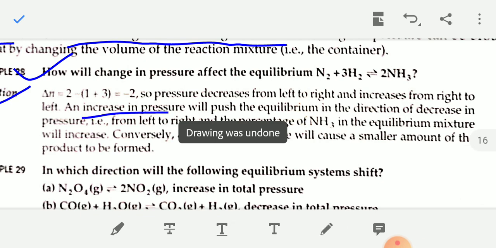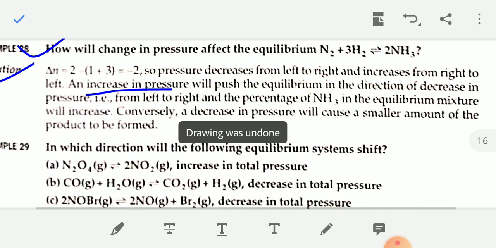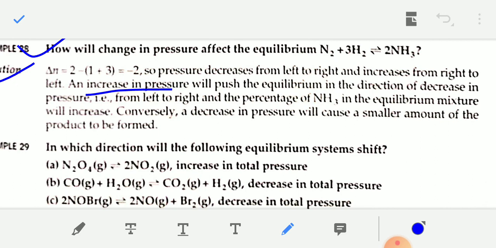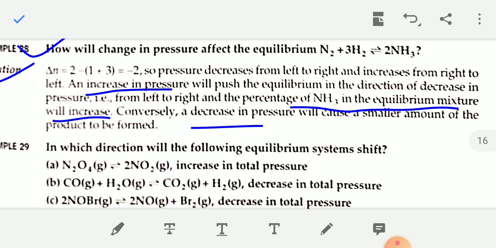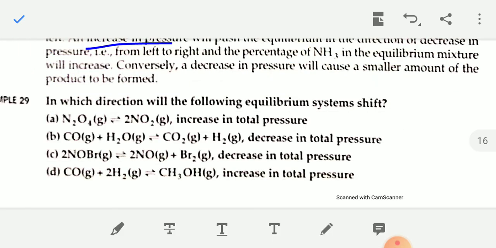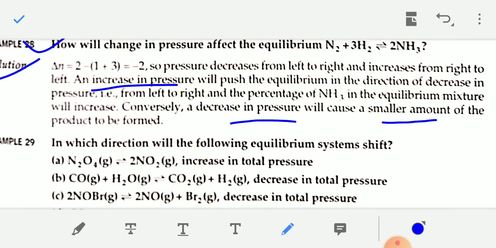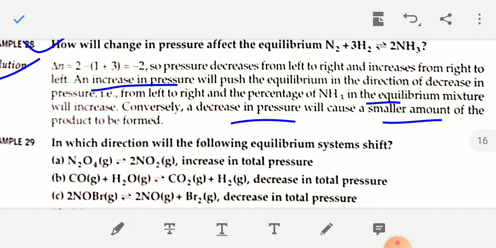in the equilibrium mixture will be increased, because the forward reaction occurs to a larger extent on increasing pressure. Conversely, if you decrease pressure, the backward reaction will occur to a greater extent, and the concentration of ammonia gas will be decreased. So a decrease in pressure will cause a smaller amount of product to be formed. You have to remember all these points: the effect of temperature and the effect of pressure on the equilibrium constant. Some examples are given.